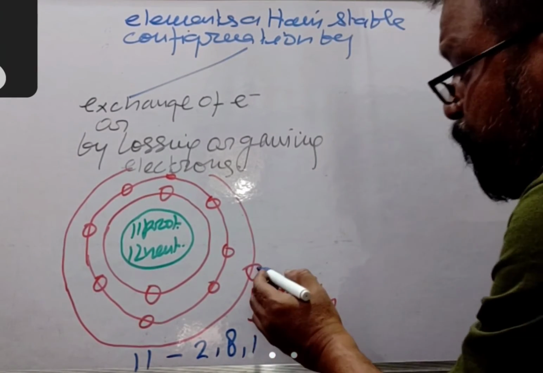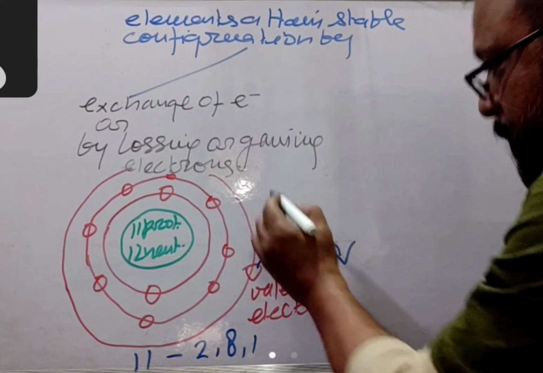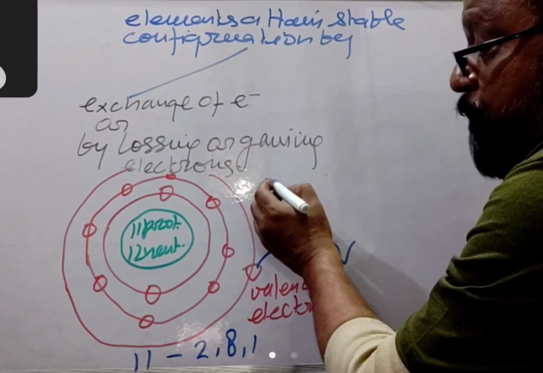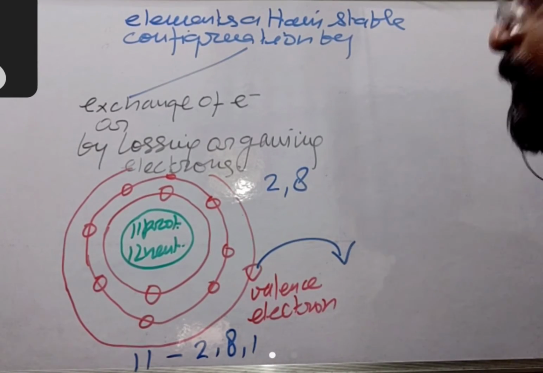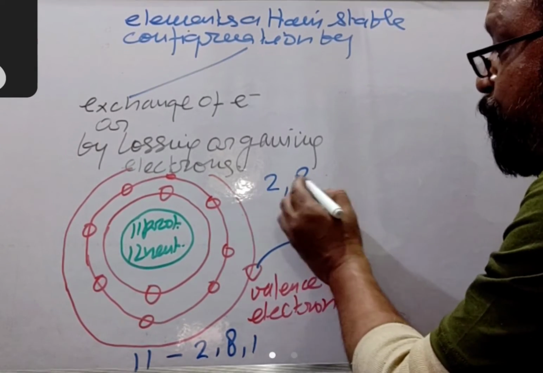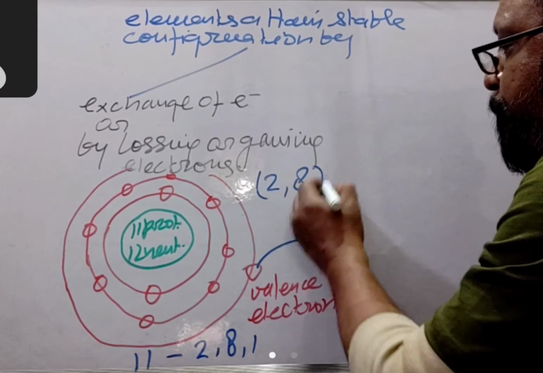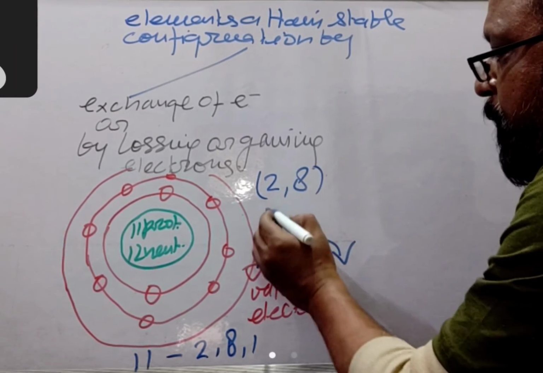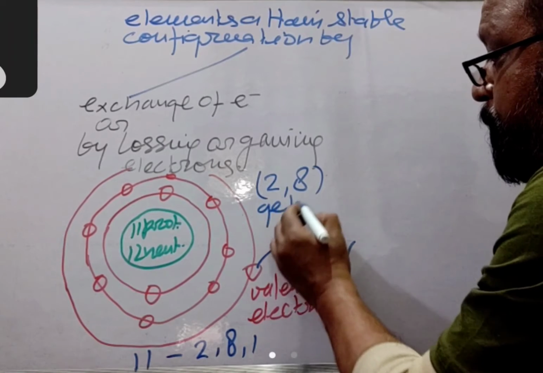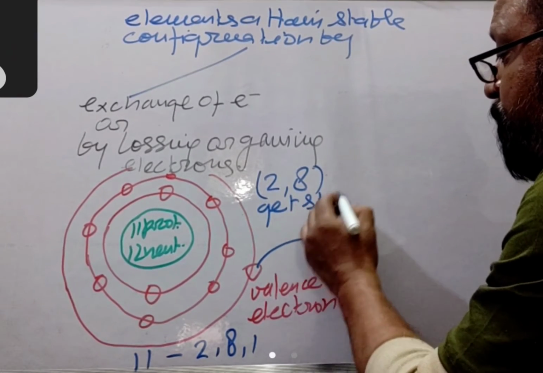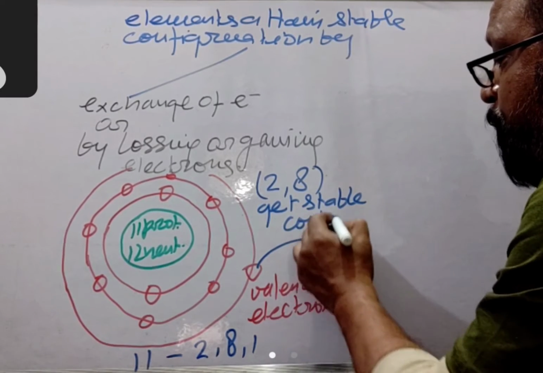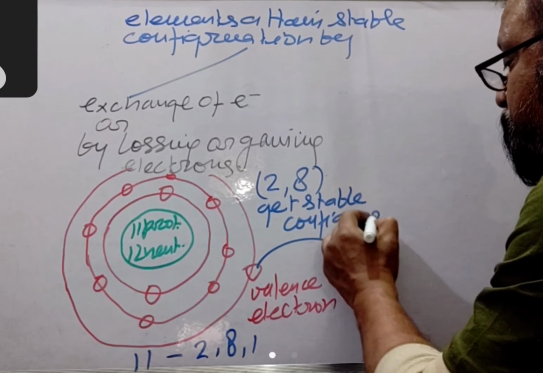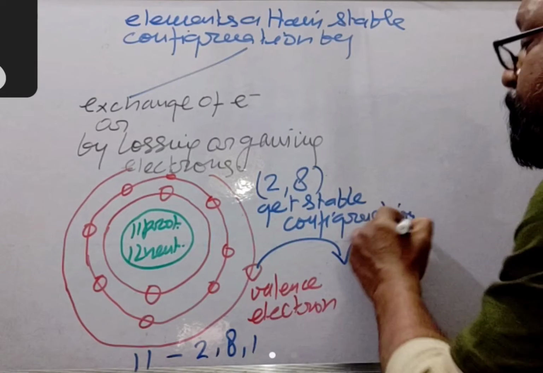So it loses this electron and gets the stable electronic configuration of 2, 8.